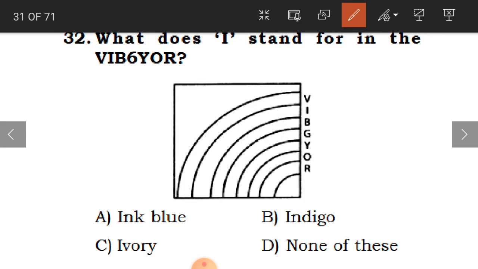Okay. Now 32nd question. What does the I stand for in the Vibgyor? So Vibgyor, these are the 7 colors, children, the 7 colors of the rainbow, we can call it. So I stands for which color? That is indigo. Indigo, this color. Clear? B is the correct answer.